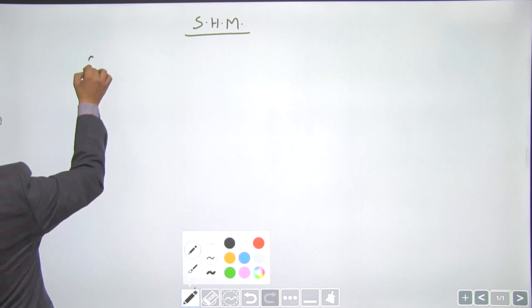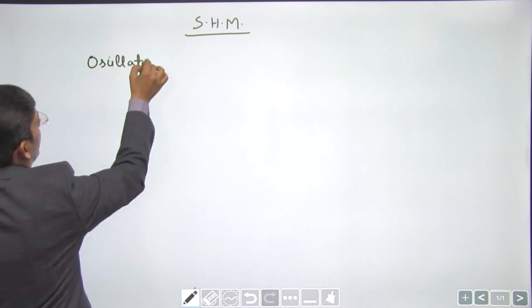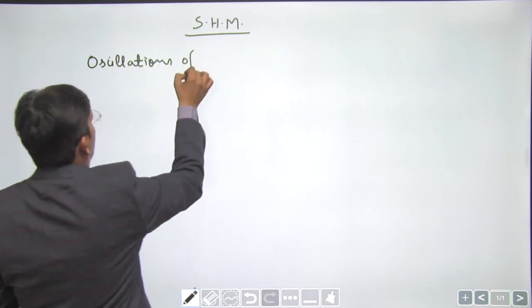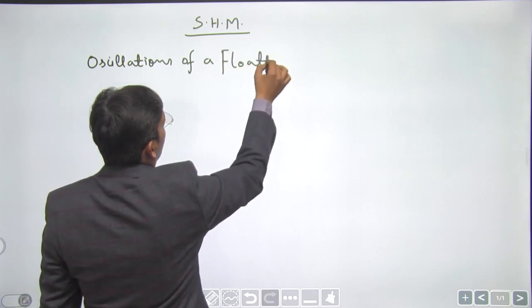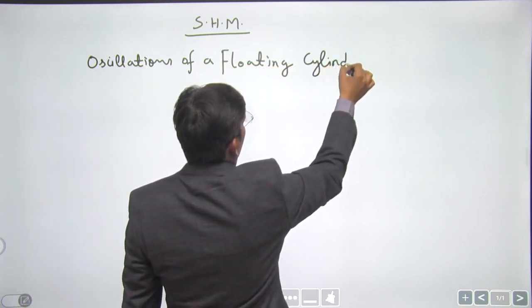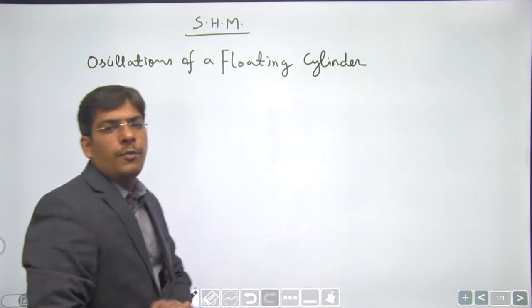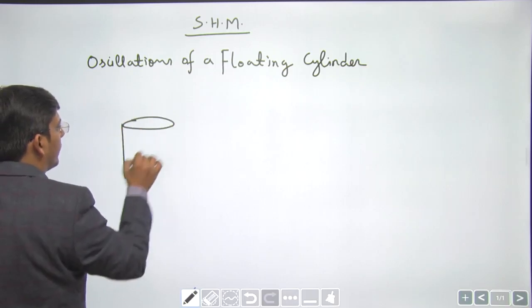Next we have oscillations of a floating cylinder. This is oscillations of a floating cylinder. See, dear students, this is a cylinder.